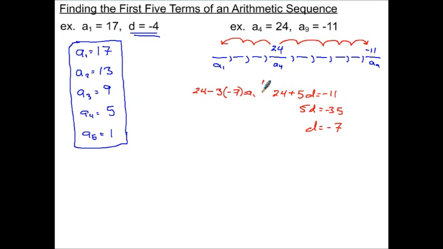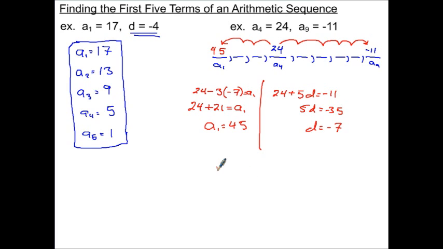The line to separate those. So 24, and see the negatives cancel each other out here, or make a plus, whichever way you want to think of it. And that, so I've got a sub 1 equals 45. Okay, so notice I get the bigger number that I was expecting, because down here is a pretty small number, so I know I needed a pretty big number to start with in order to pass through the 24 on the way there. Alright, that being said, my first 5 terms should be pretty simple.